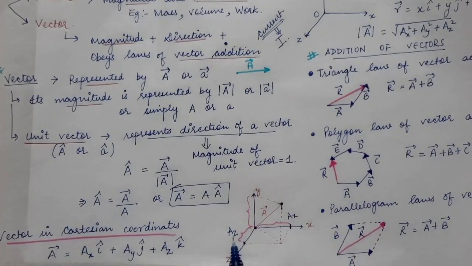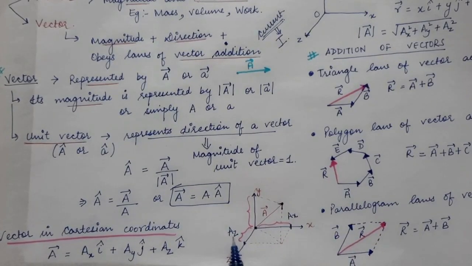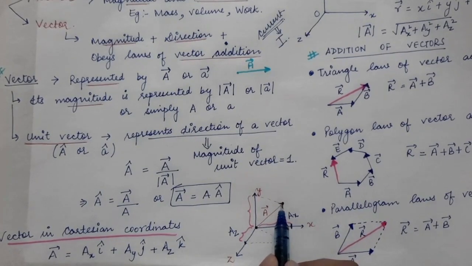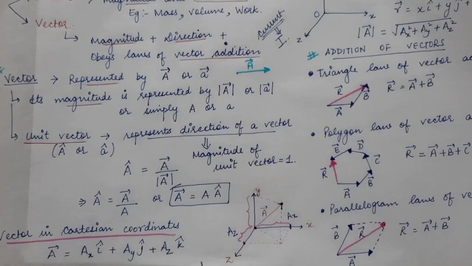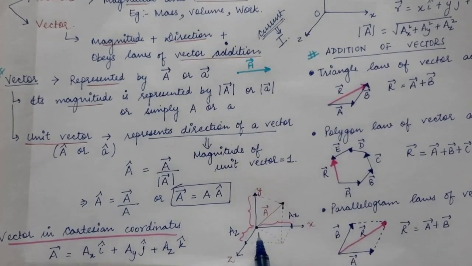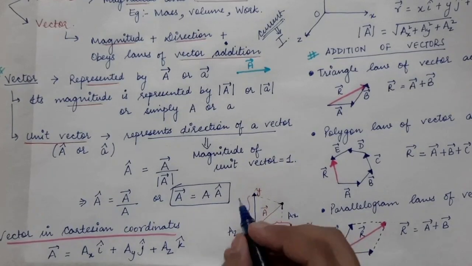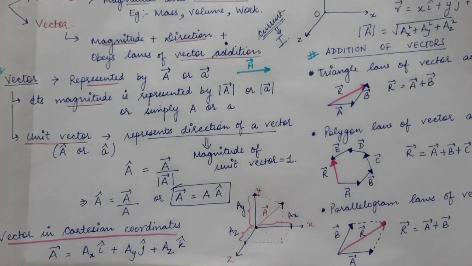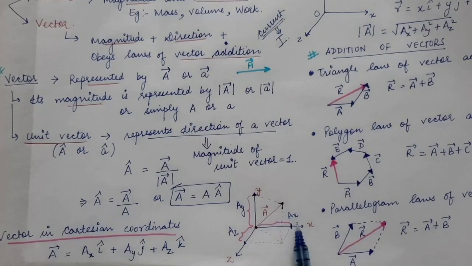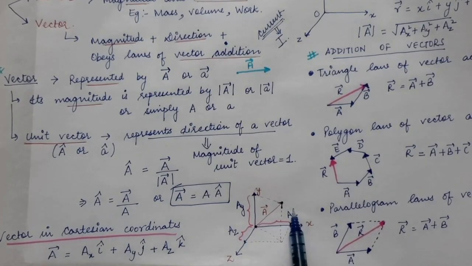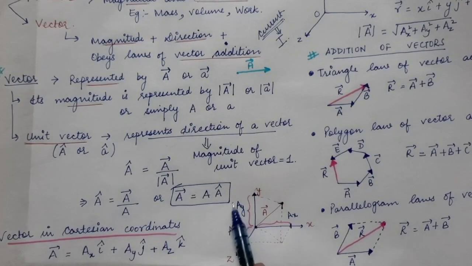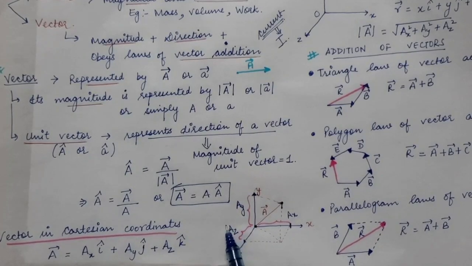This is the z component of the vector, or you can say the projection of the vector on the z-axis, and the perpendicular which is drawn on the y-axis. So the distance from the origin to this particular point will be called the projection of the vector on the y-axis. So the a vector has three projections. It has some projection on the x-axis, some projection on the y-axis and on the z-axis.